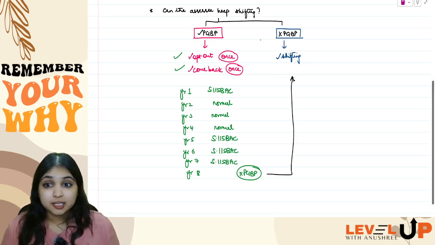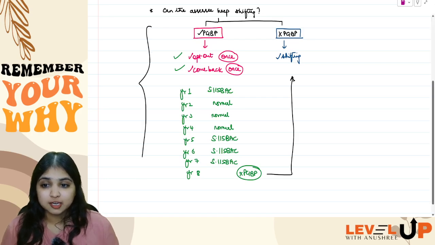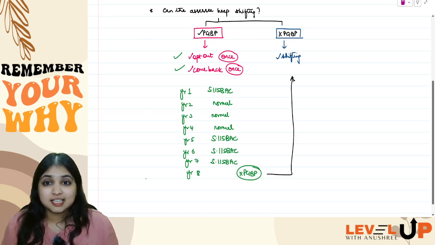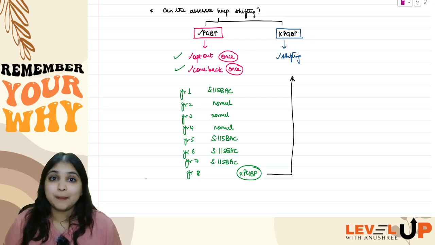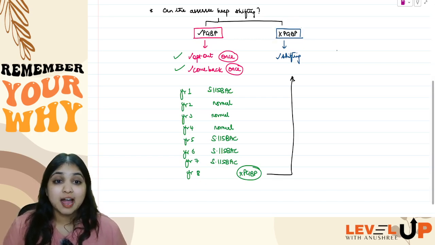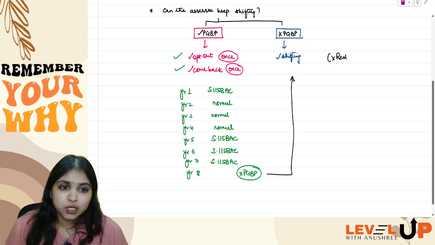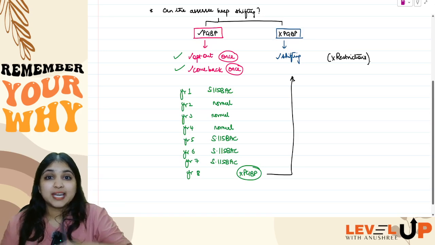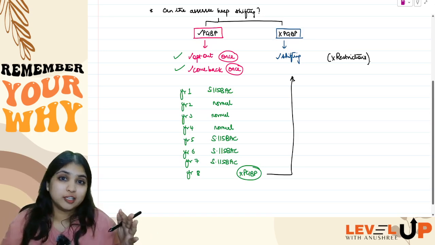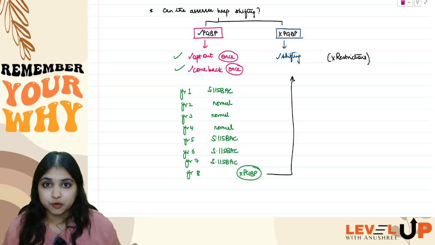Are you getting the point? So my whole discussion here is, can the assessee keep shifting between the two regimes? It all depends upon whether the assessee has business income or professional income, or he doesn't have. If he doesn't have, then there are absolutely no restrictions, guys. The assessee can keep opting out and keep coming back, no limit on the number of times. You can do it however many times you want.